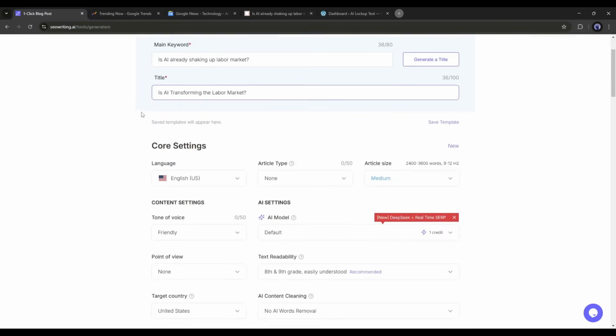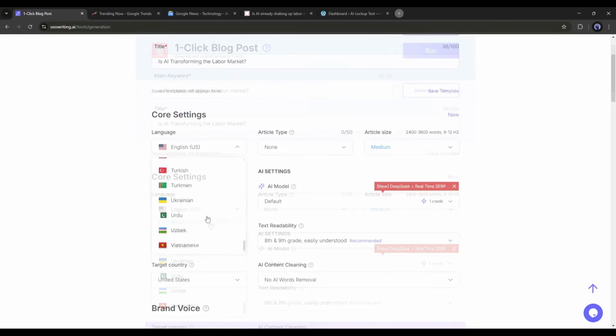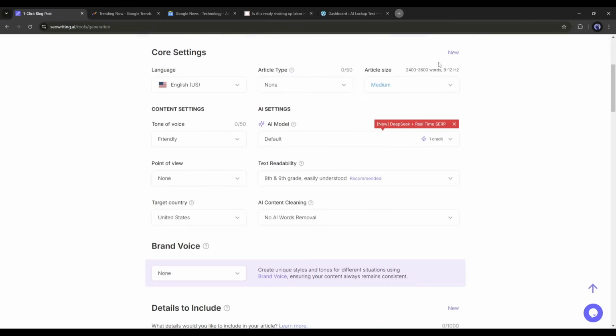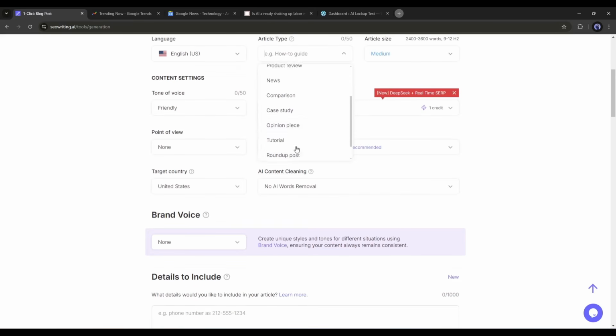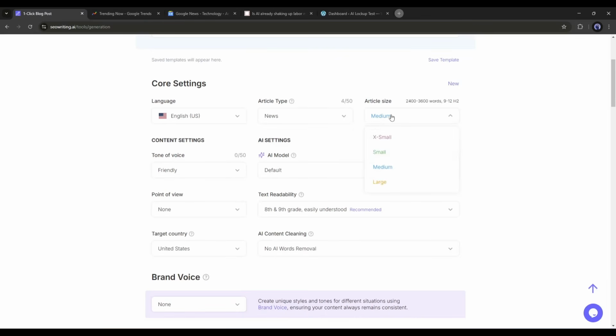After entering the title and main keyword, come to the core setting. In the core setting, first, we have to select the language. SEO Writing allows you to generate articles in 48 languages. I am selecting English. Next, we have to select the article type. Here, you have to set the article type you want to generate. As my article is like a news article, I am selecting news. You should select one as per your topic. Next, we have to select the article size. With SEO Writing AI, you can generate articles in 4 sizes.